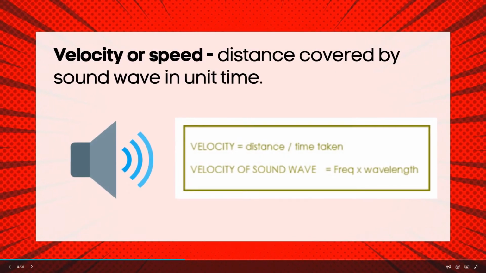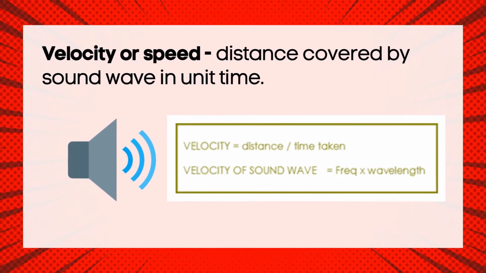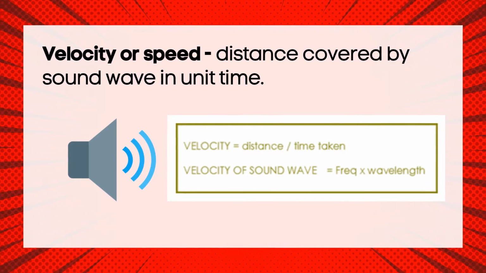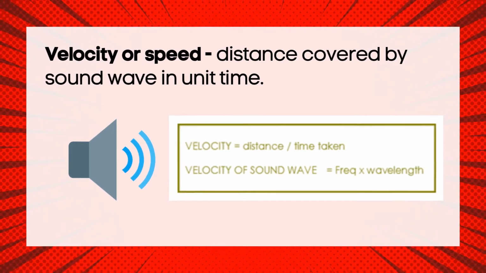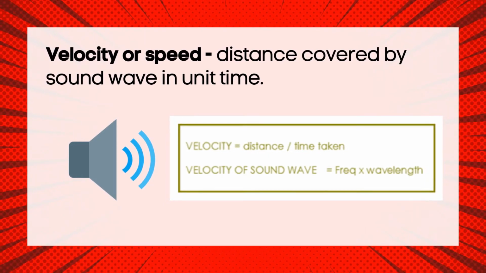The next is velocity or speed. This is the distance covered by a sound wave in a unit time. It is also called distance traveled per second. It can be the product of frequency and wavelength. So, here is the formula for velocity. Velocity is equal to distance divided by time taken. Velocity of a sound wave is equal to frequency multiplied by wavelength.